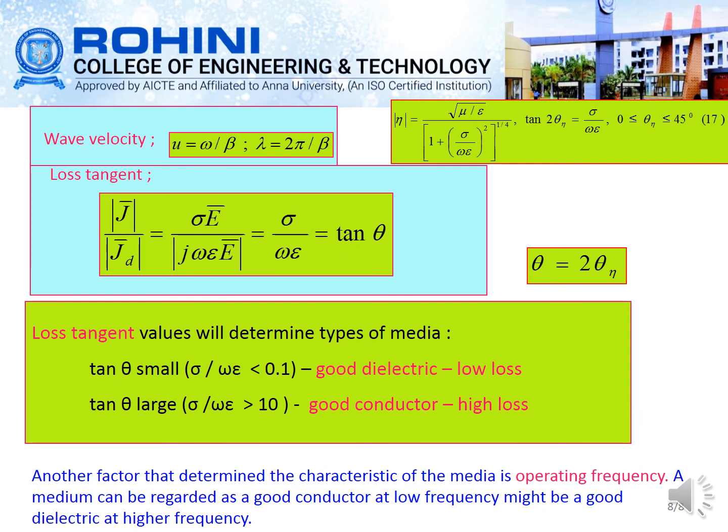Loss tangent values can be used to classify two types of media, good dielectric and good conductor. For a good dielectric, tan theta is small, sigma by omega epsilon is less than 0.1, which we take as low loss, and for tan theta large, sigma by omega epsilon is greater than 10, which we consider as high loss.